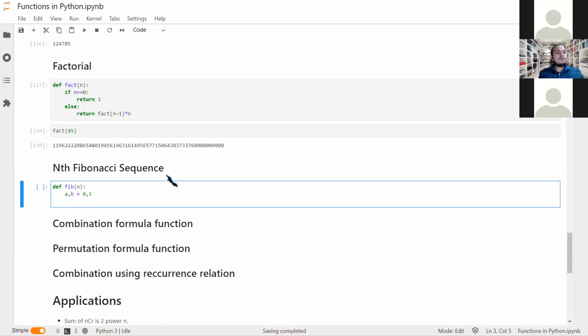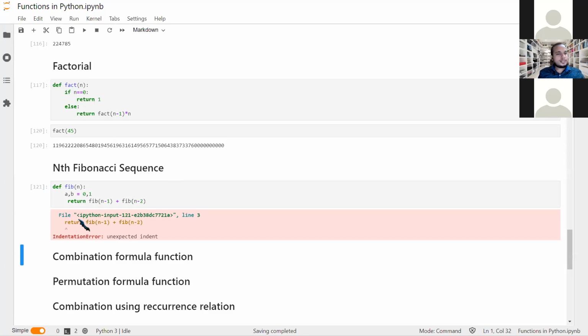Now what do I need to say now? Yes, if I just return the Fibonacci number of n minus 1 plus fib of n minus 2.